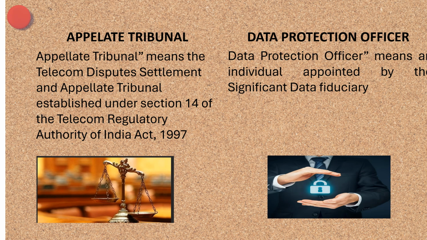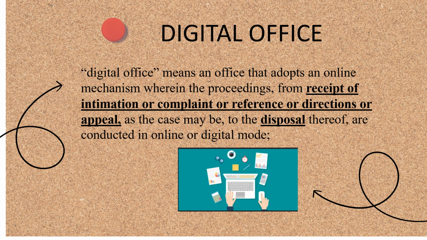What is appellate tribunal? Appellate tribunal means the Telecom Disputes Settlement and Appellate Tribunal established under Section 14 of the Telecom Regulatory Authority of India Act 1997. What is Data Protection Officer? Data Protection Officer means an individual who is appointed by the Significant Data Fiduciary. What is Digital Office? So Digital Office means an office that adopts an online mechanism wherein the proceedings are conducted in an online or digital mode.